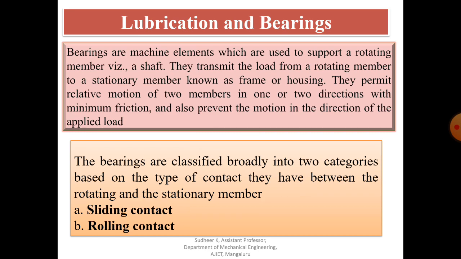Sliding contact bearing is when the sliding takes place along the surface of contact between the moving element and the fixed element. There will be a moving element as well as a fixed element, and there will be a sliding action. Sliding action means there will be a translatory motion. In such cases, we call it a sliding contact bearing. Similarly, we have another type of bearing, also called rolling contact bearing. The second part, we need to study the rolling contact bearing or anti-friction bearing.